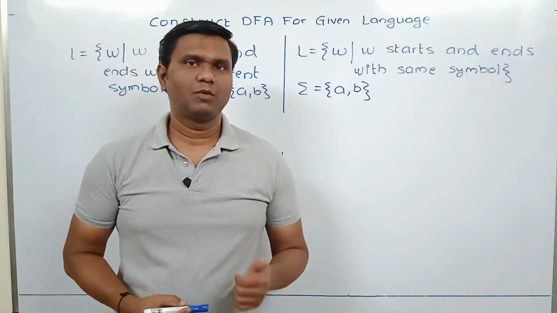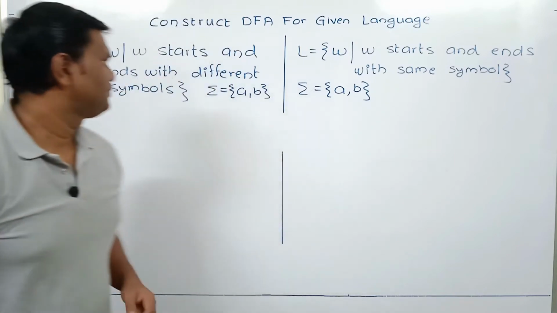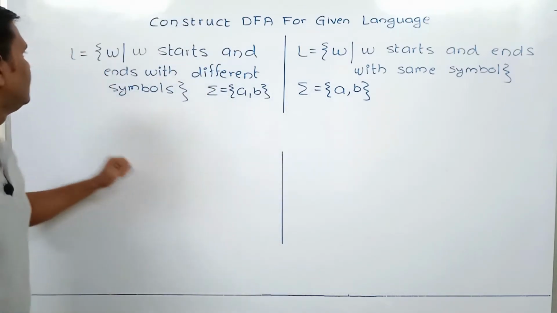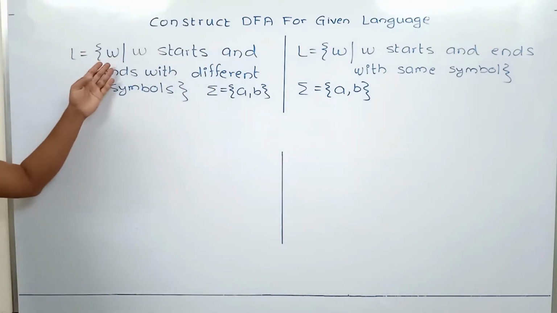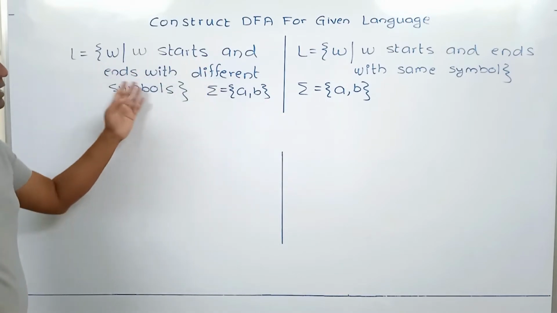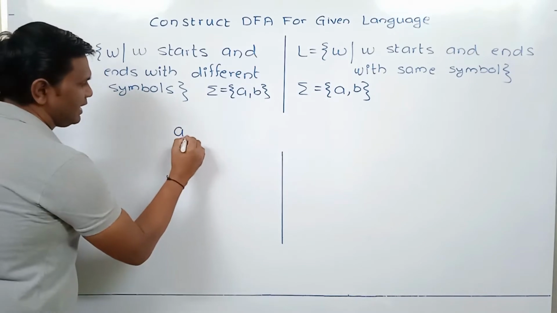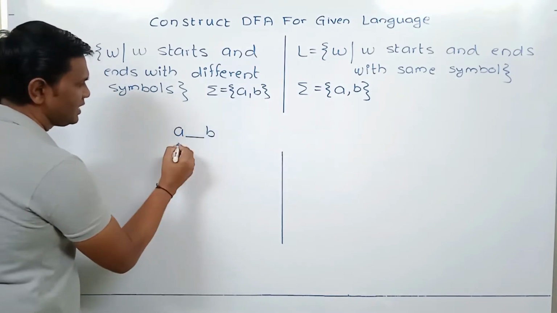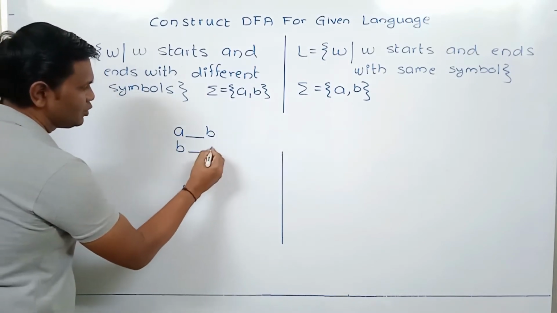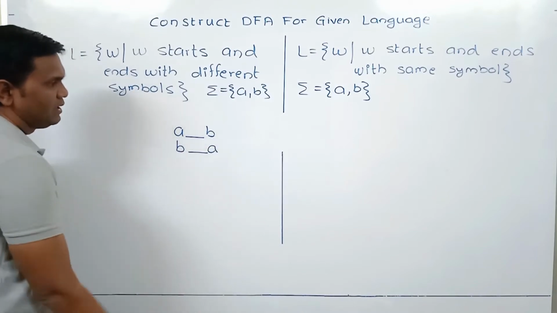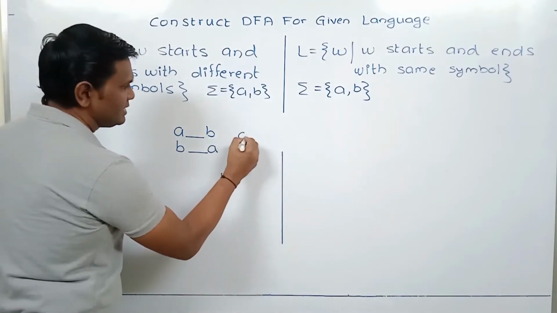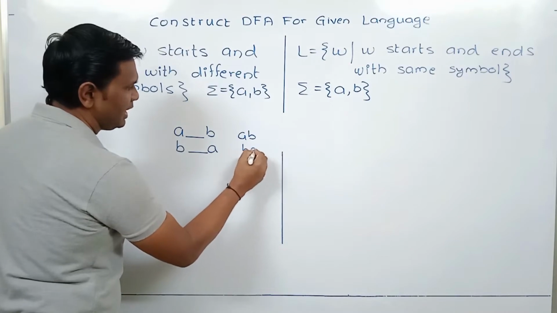Let's consider the next problem statement: design the DFA. The alphabet contains A and B. Language L is W such that W starts and ends with different symbols. So if a string is starting with A, it should end with B. If it is starting with B, it should end with A. The smallest possible strings are AB, BA.